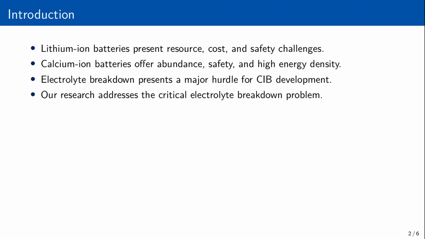Good morning, everyone. We all rely on batteries every day, from our phones to electric cars. For decades, lithium-ion batteries have been the gold standard, but they face growing challenges: limited resources, high costs, and safety concerns. This has driven scientists to explore new options, and one of the most exciting is the calcium-ion battery, or CIB. Calcium is incredibly abundant, safer, and has the potential for much higher energy density. But there's a big hurdle: finding the right electrolyte, the crucial liquid that allows ions to move within the battery without breaking down. Our research tackles this exact problem, paving the way for the next generation of energy storage.